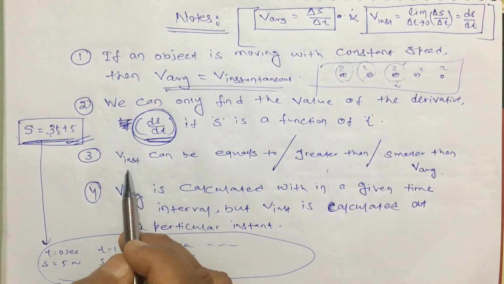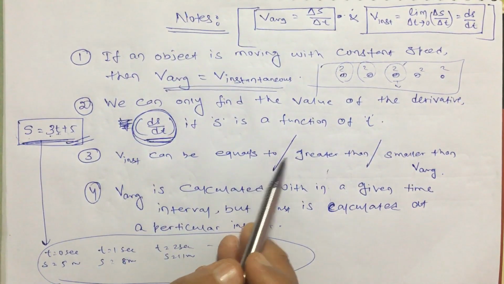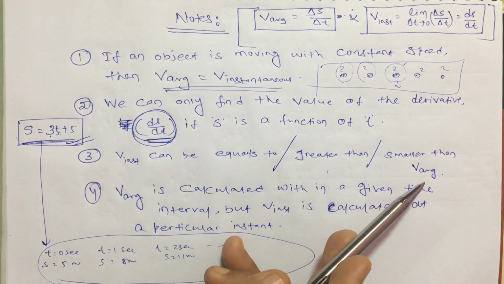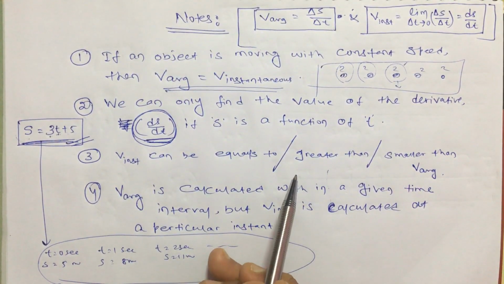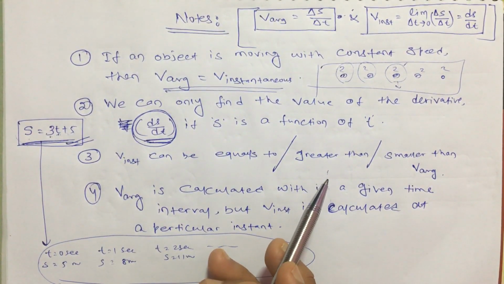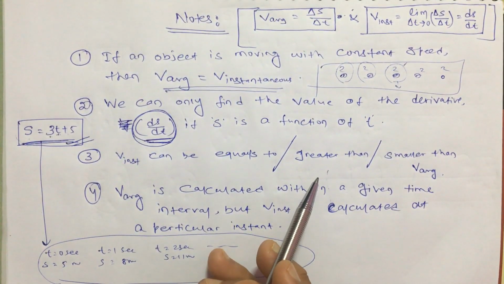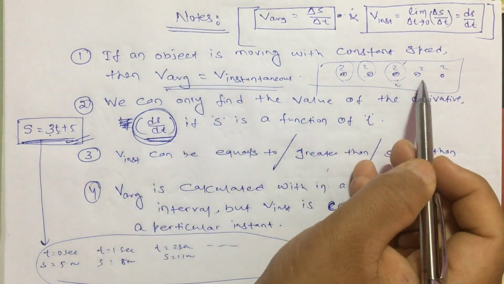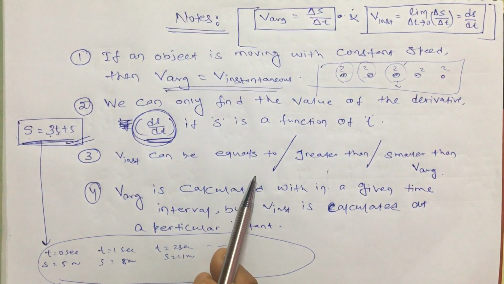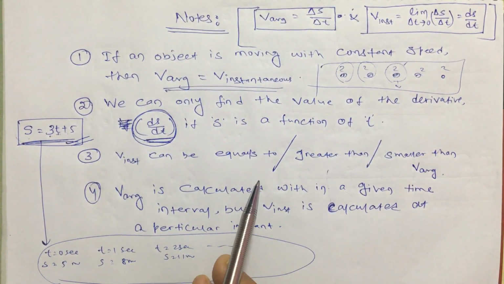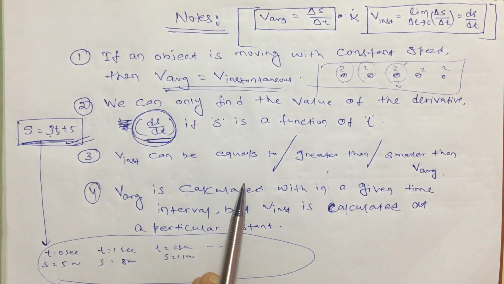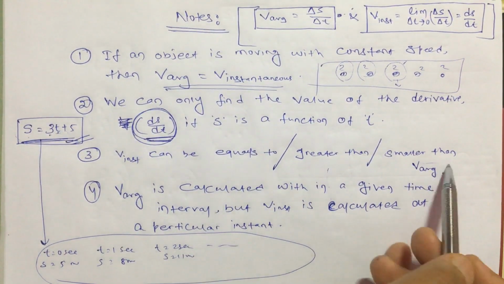Now, the next point is that v instantaneous can be equal to, greater than, or smaller than v average. V average and v instantaneous can have any value. Sometimes v average and v instantaneous are the same, like here. Sometimes v instantaneous may be greater than the average speed, or it may be less than the average speed. There is no certain rule that v average is greater than v instantaneous, or not. You have to calculate both to compare them. Any case is possible.